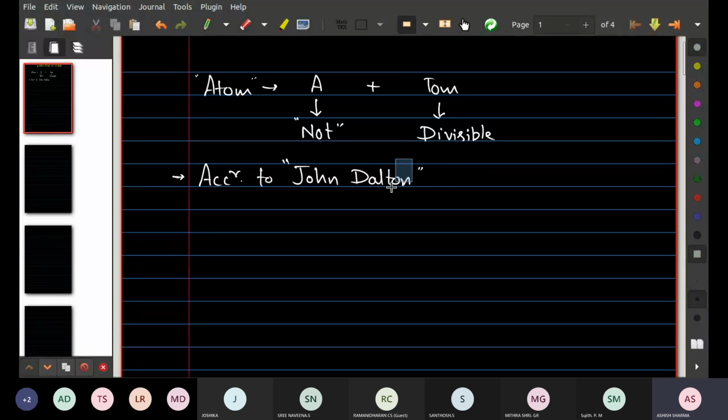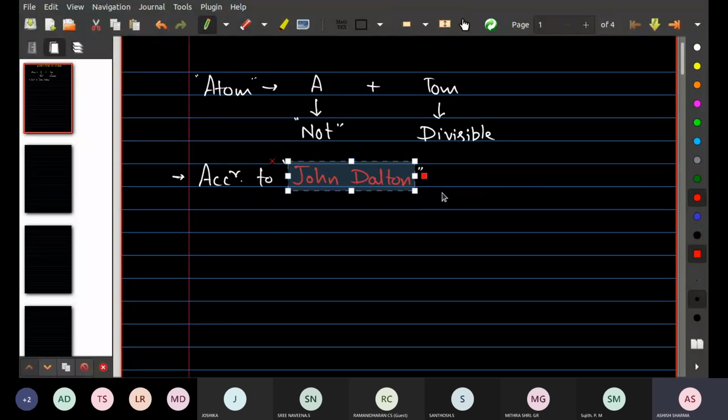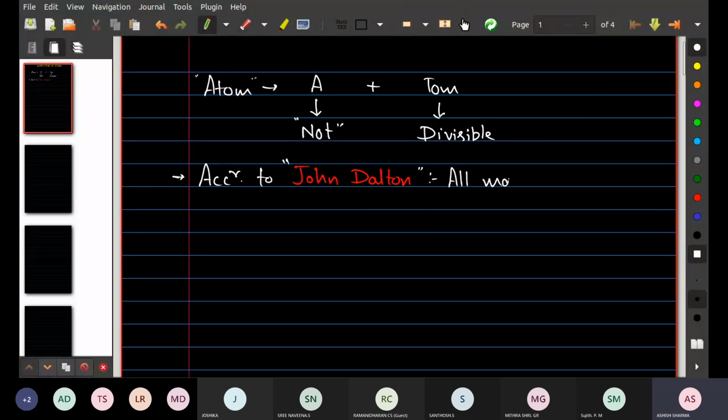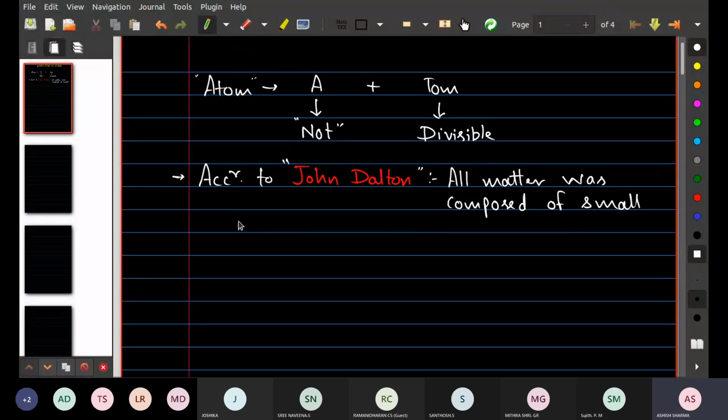John Dalton was the first scientist who gave this name of atom. According to him, all matter was composed of small particles called atoms. Write down: all matter was composed of small particles called atoms.